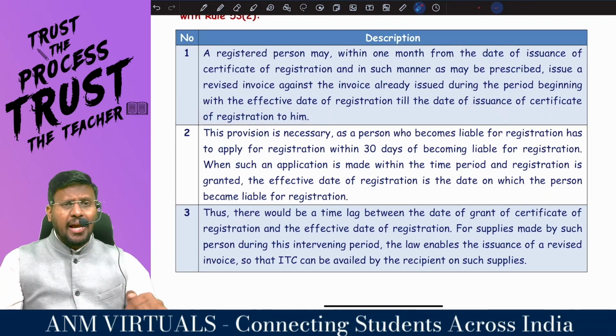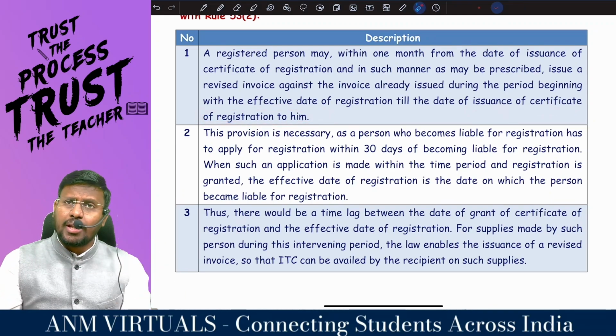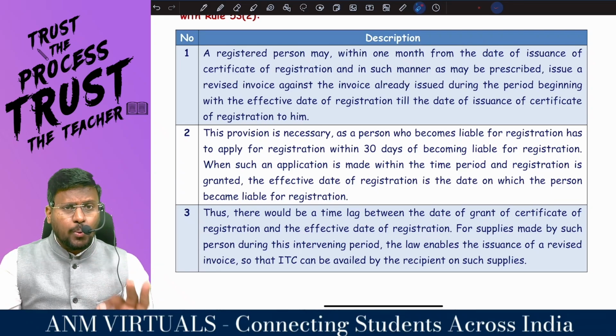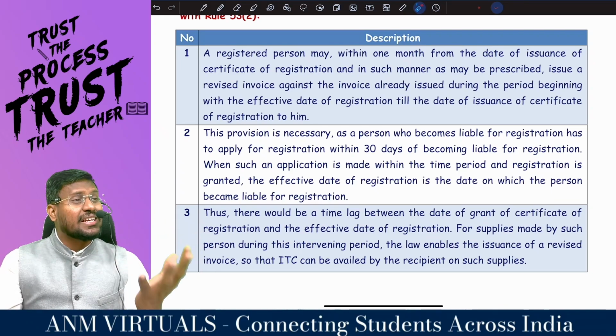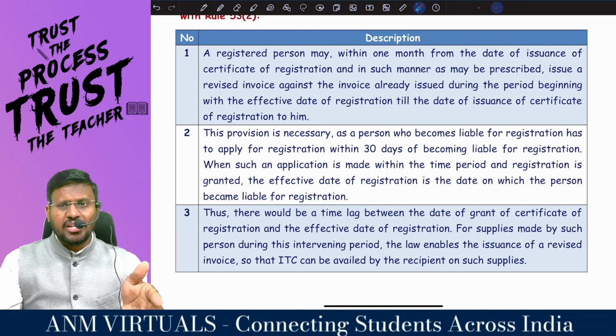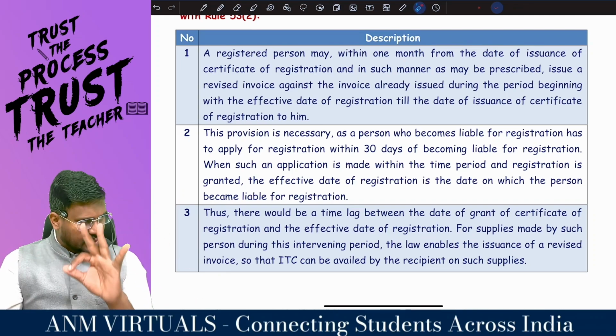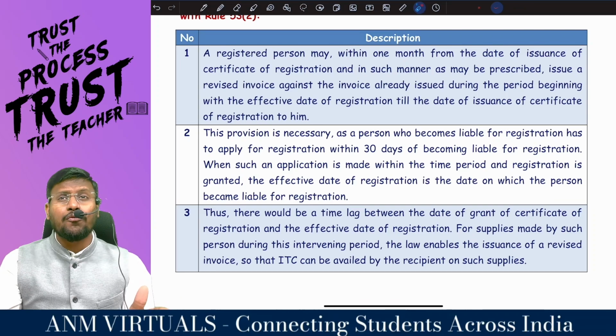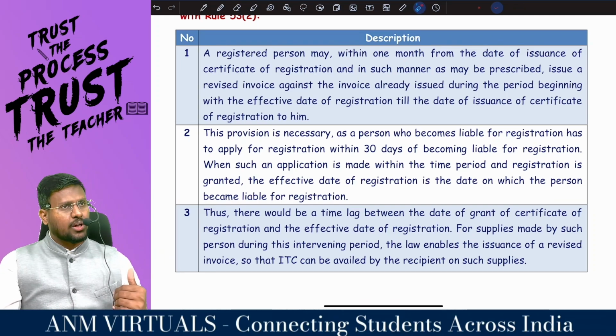So if today my aggregate turnover exceeds 10 lakh or 20 lakh or 40 lakh as the case may be, from today onwards I am liable to take the registration. But there is a breathing space of how many days? 30 days. Once I apply for registration and I get the registration, within how many days? 30 days. From the date of receipt of RC, my dear lovable students.